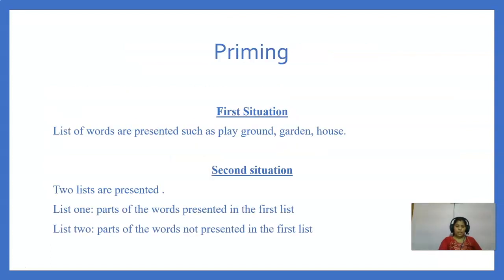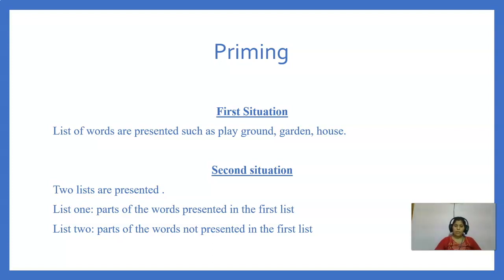The third one is priming. Priming is used to measure implicit memory. We all know implicit memory means when we form memory without our conscious awareness. So in priming, first a list is presented which contains words like playground, garden, house, like this. In the second situation, the experimenter presents two lists. In one list, there are parts of the words which were presented in the first list, like maybe PLA, GAR, like this. And in the second list, there are parts of words which were not present in the first list.